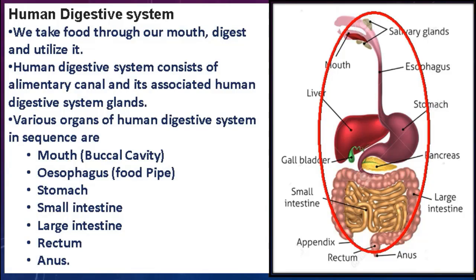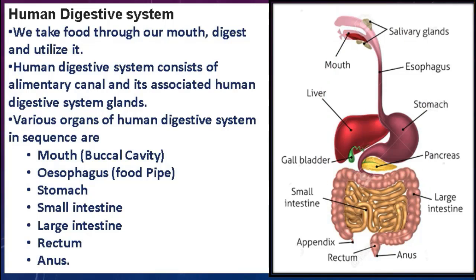Students, this alimentary canal is the long tubular passage from mouth to anus through which food is passed and digested. Along with this alimentary canal, there is a group of glands that helps convert the food into simple soluble form. Now the question is, what are glands? Students, glands are organs in our body that release, or you can say secrete, some special kind of substances that help the food to digest.